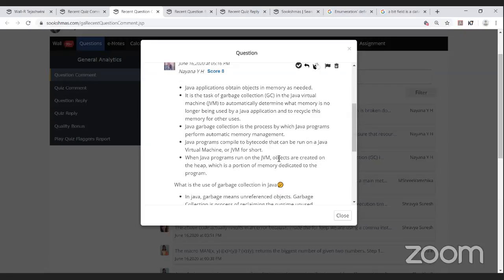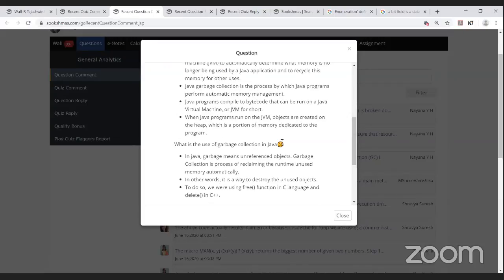What is the use of garbage collection in Java? In Java, garbage means unreferenced objects. Garbage collection is the process of reclaiming the runtime unused memory automatically. In other words, it is the way to destroy the unused objects. To do so, we use the free function in C and delete in C++.